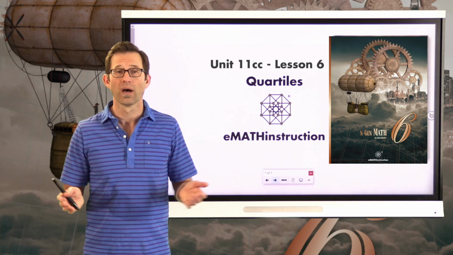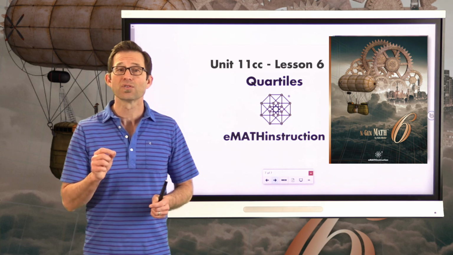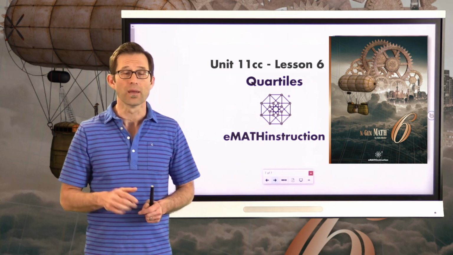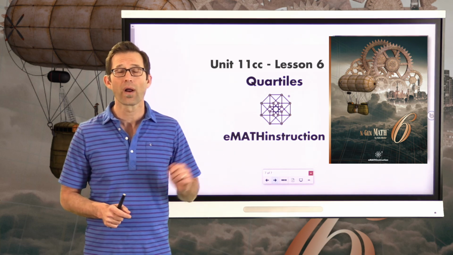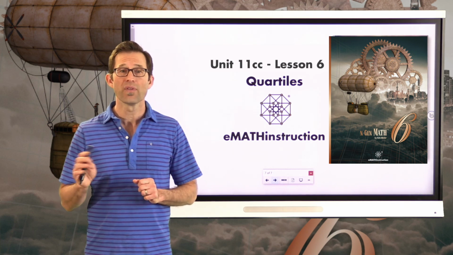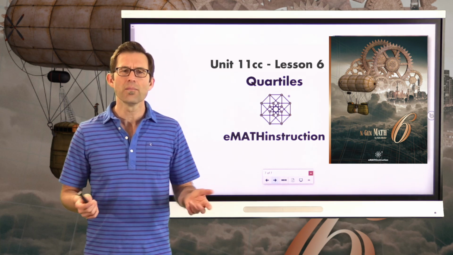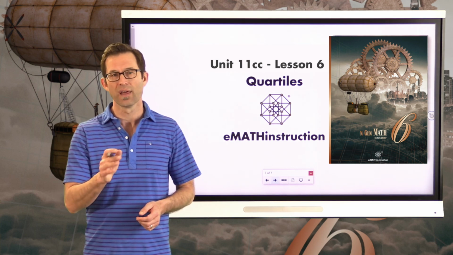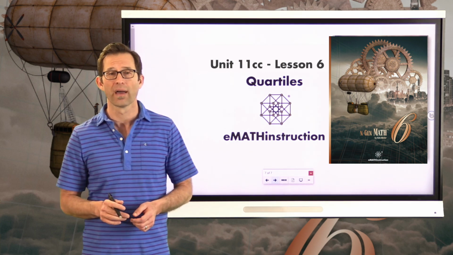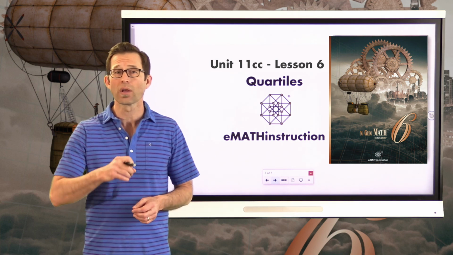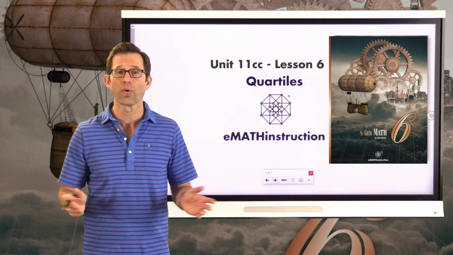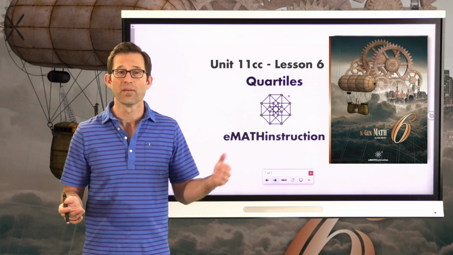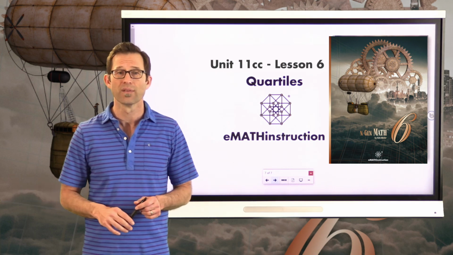Now, finding the quartiles, although it can be a bit confusing, is really as simple as finding the median. You're really just finding the median of the lower half of the data set and the median of the upper half of the data set. The thing that can be confusing is, of course, what happens if the median is actually part of the data set, if you have an odd number of values. In that case, you just don't include the median in either the upper half or the lower half, and you still find the medians of the upper half and the lower half in the same way.